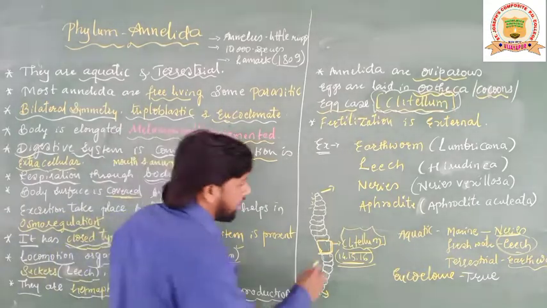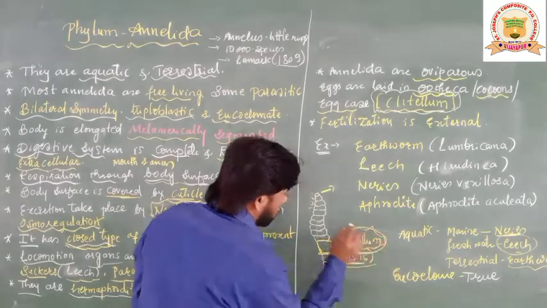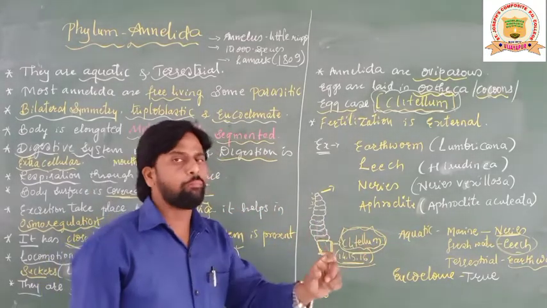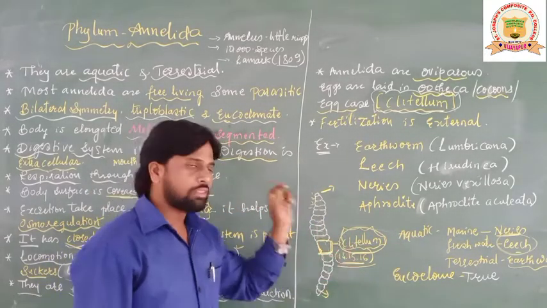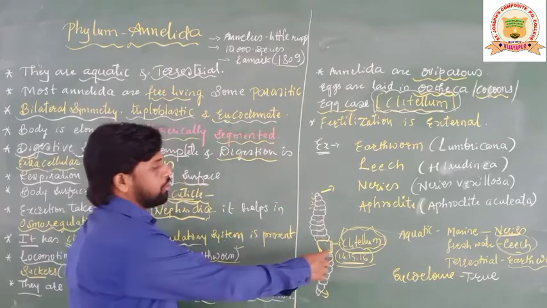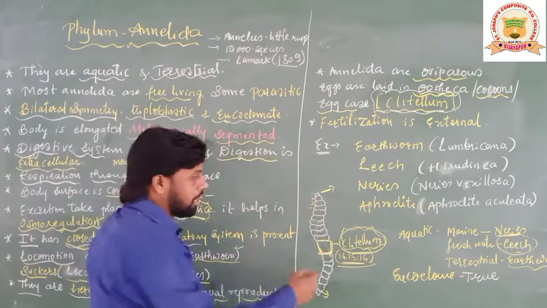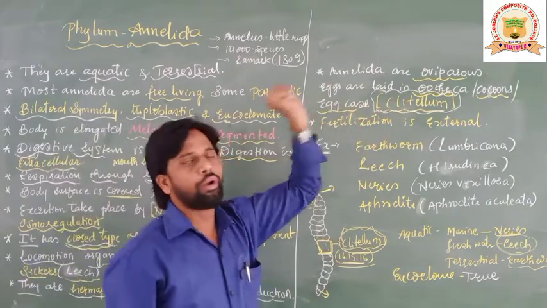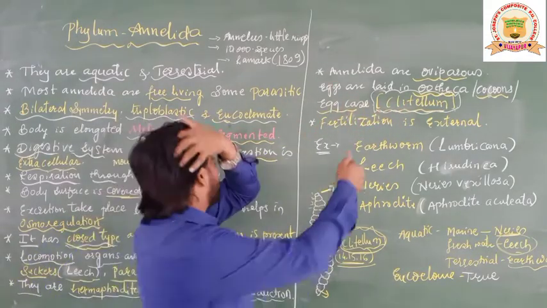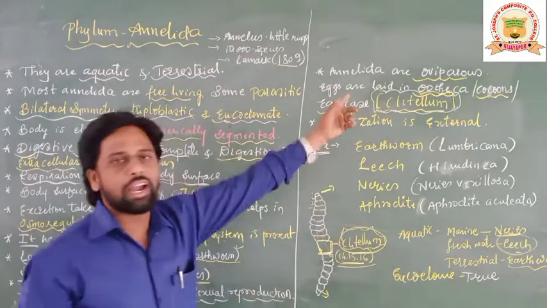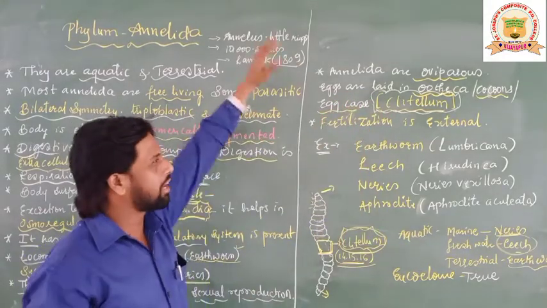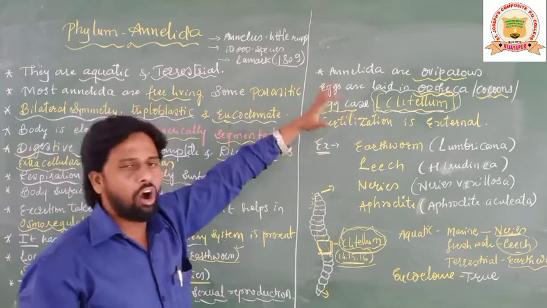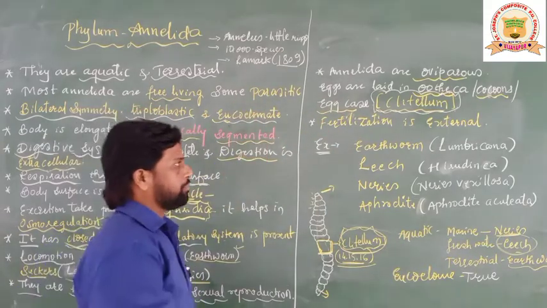All three segments together are called the clitellum. Students, remember this word, very important for competitive exams. The clitellum is formed by three segments and mainly helps in storing eggs. Eggs are laid or stored under the clitellum.